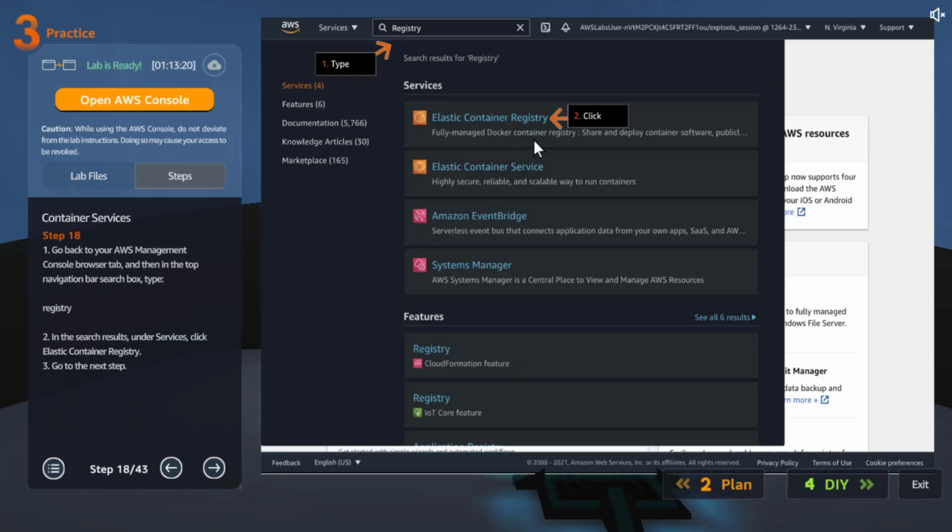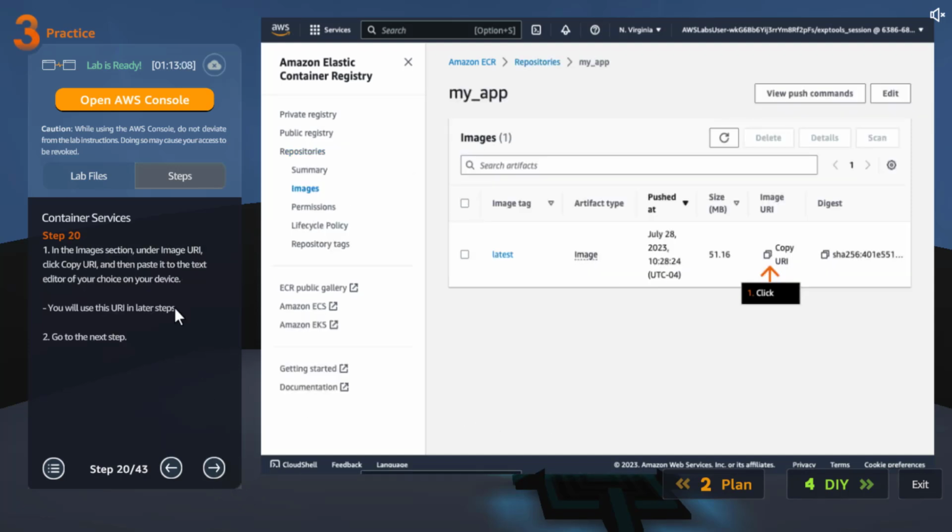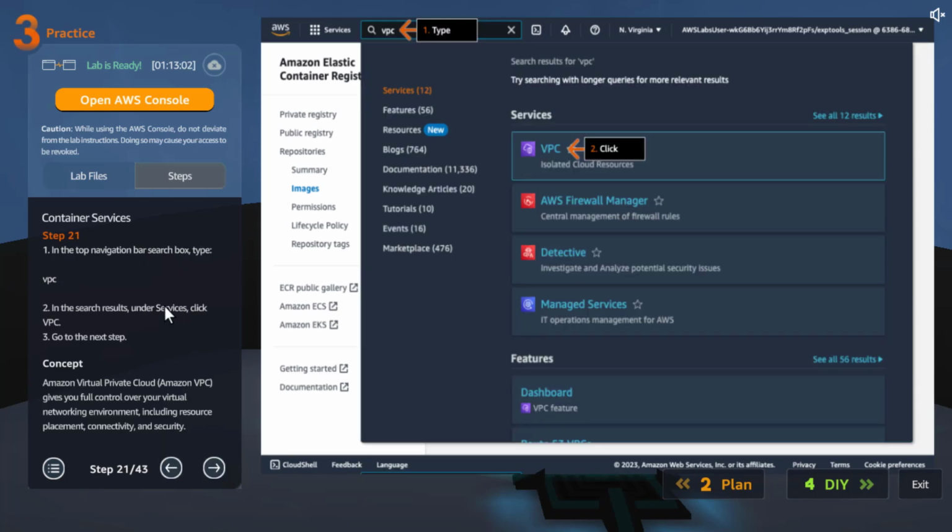Now they want us to go to ECR to see whether we have our two images there or not. Once we go to repositories, we will successfully see both our apps. Then we will copy the first app URI. Then we will go to the VPC. Amazon VPC gives you full control over your virtual networking environment, including resource placement, connectivity, and security.